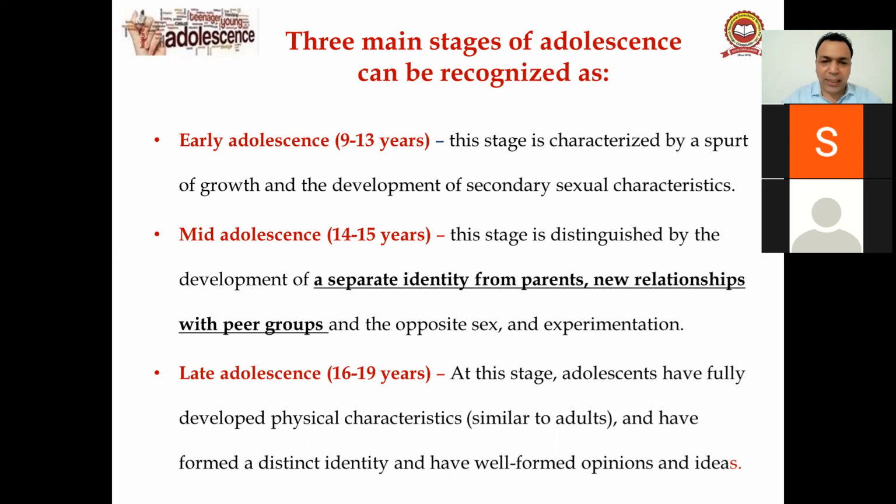and in this age, adolescents start developing a separate identity from their parents. They start new relationships with peer groups and the opposite sex, as well as experimentation. Late adolescence is 16 to 19.